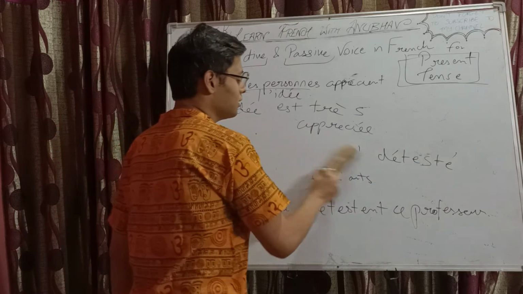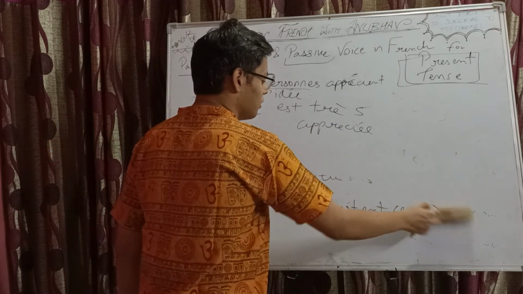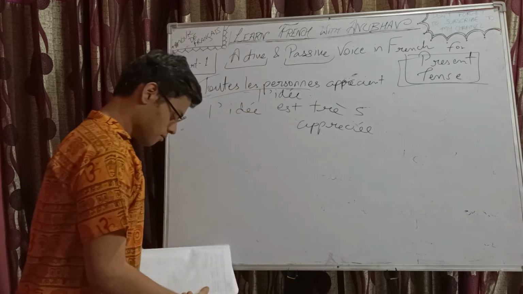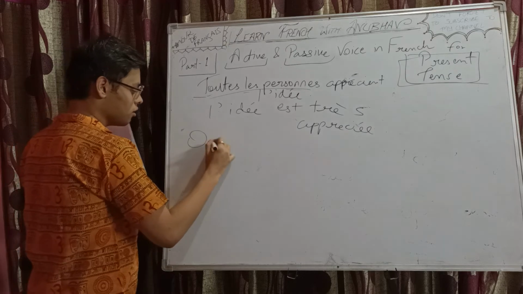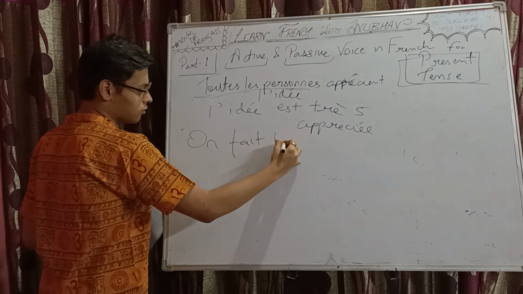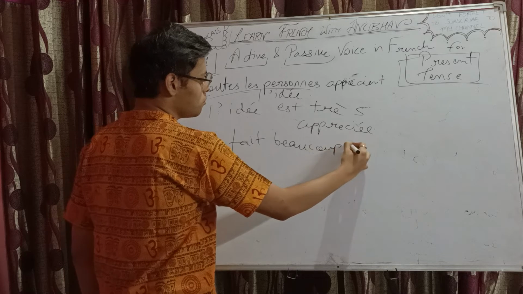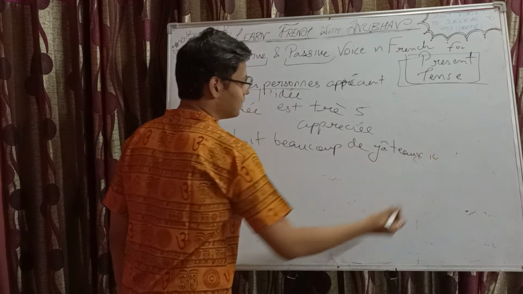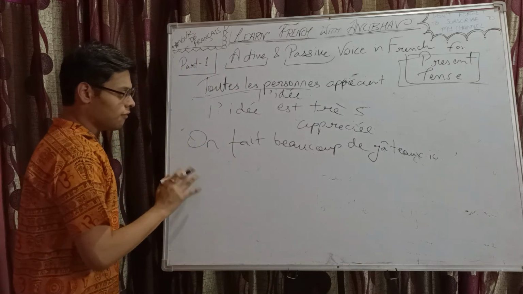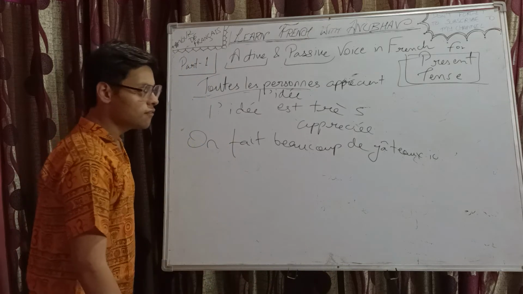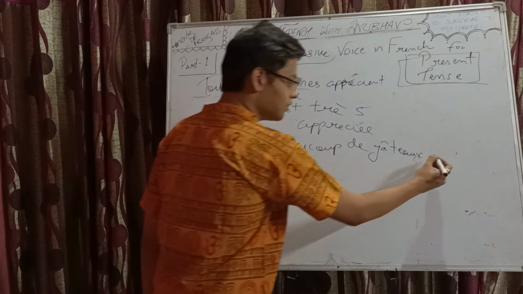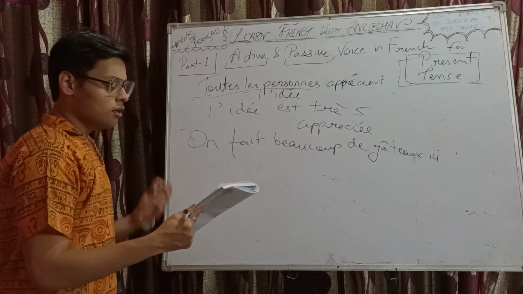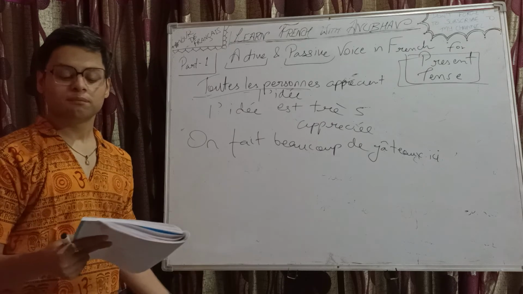And now I guess I have the last example for the impersonal on. Right. Now we are going to discuss the on impersonal subject pronoun. We have on. On fait beaucoup de gâteaux ici. One makes or we make a lot of cakes here. Ici. Wait, it's not clear. Okay, ici. Beaucoup de gâteaux ici.